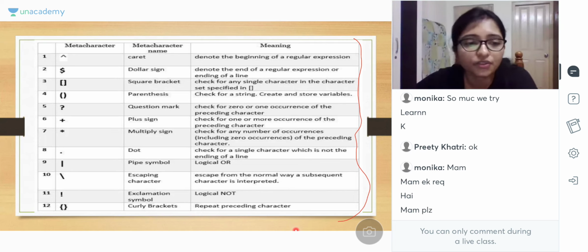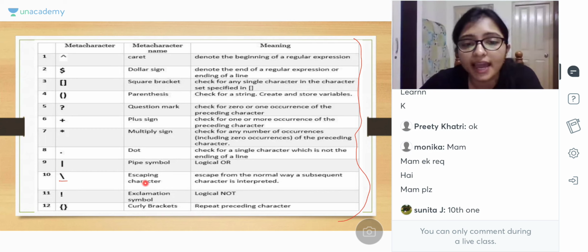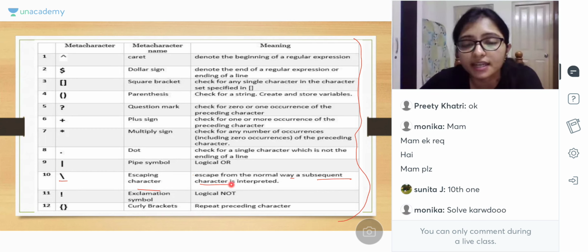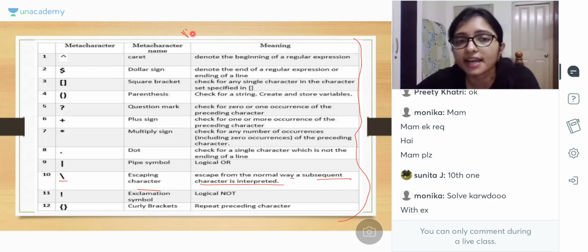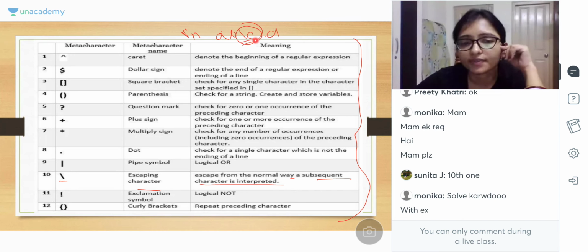Yes, 10th one. हाँ, 10th one. यहाँ पे escaping the character, escaping from the normal way of subsequent character. मतलब यहाँ पे कोई escape करना है आपको. कुछ character आपको नहीं लेना है, escape करना है. Some character आपको escape करना है, मतलब A, B, like after that C, then D. So we want to escape this. This will not be there, like that. Escaping character. We want to escape that character.